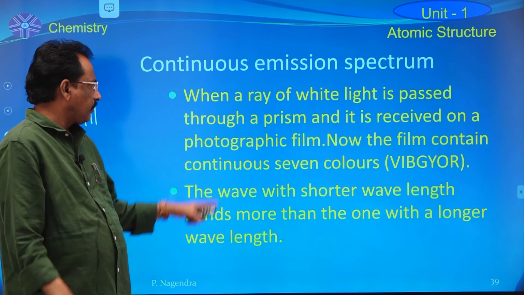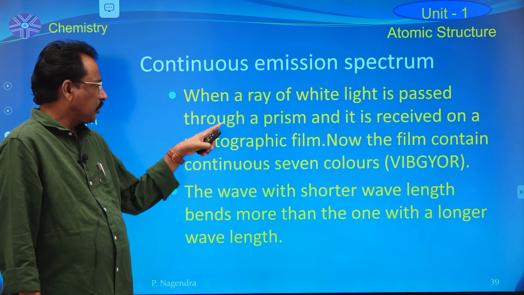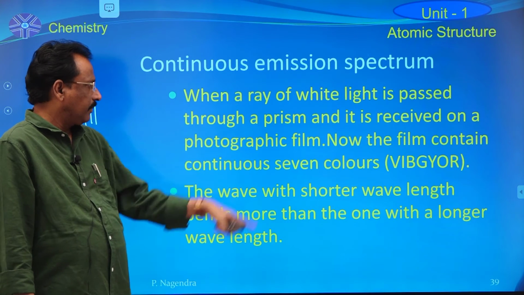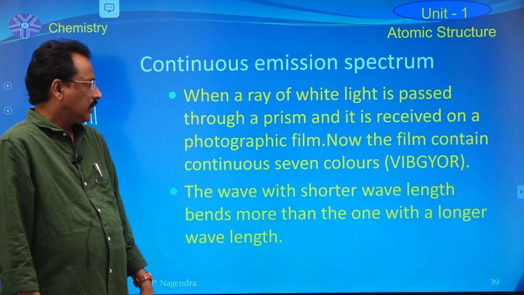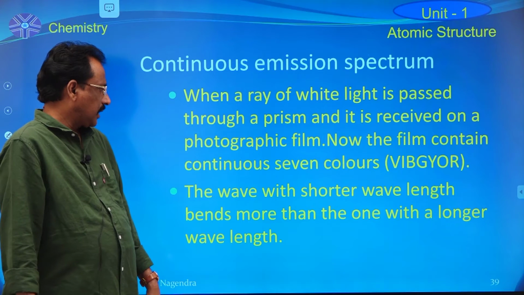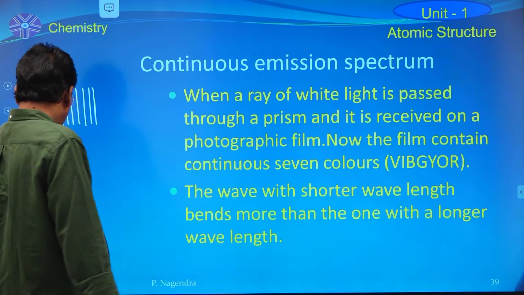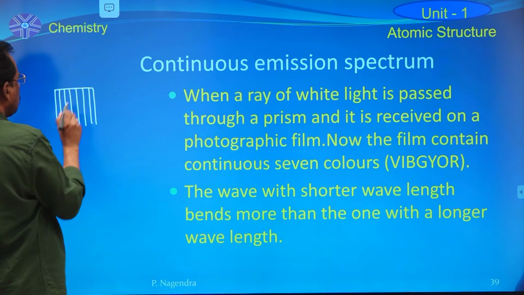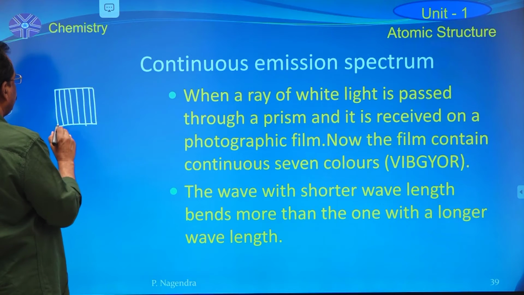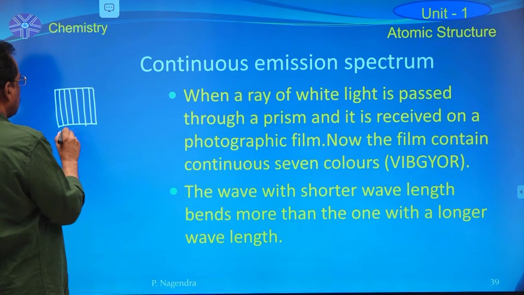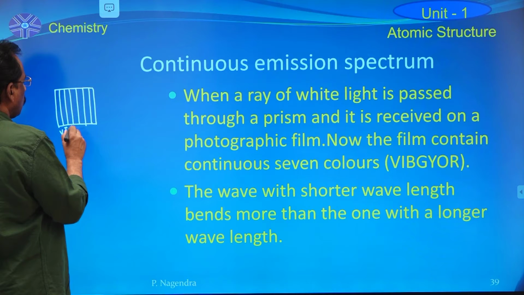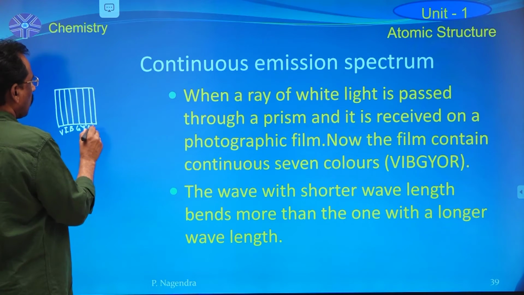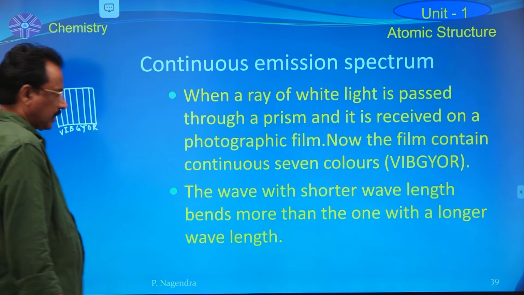When a thin beam of white light is passed through a prism and received on a photographic film or white screen, that film or screen contains 7 continuous colors: violet, indigo, blue, green, yellow, orange and red.